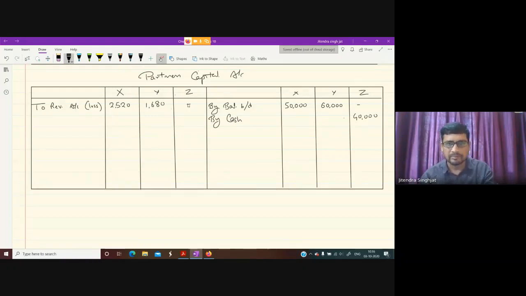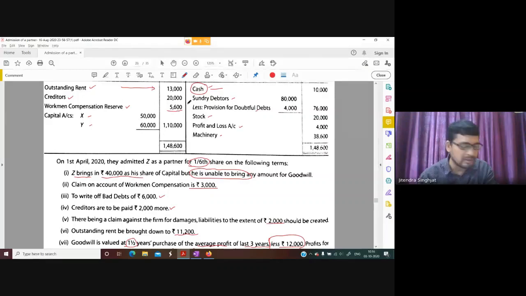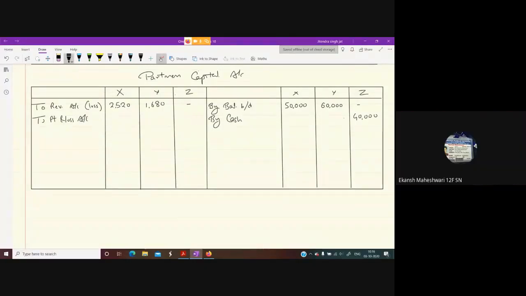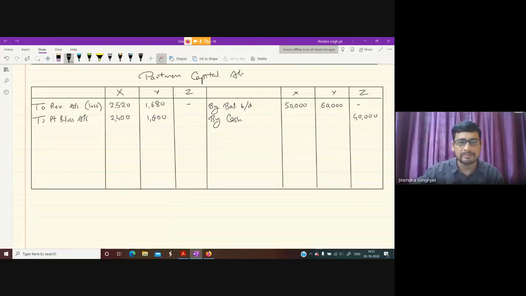Now you can see the profit and loss account is given here in the balance sheet. You can see here, everybody, 4,000 rupees is given. What do we do? This is also distributed, so it will come on the debit side. To profit and loss account, distributed in 3:2: 2,400 and 1,600.